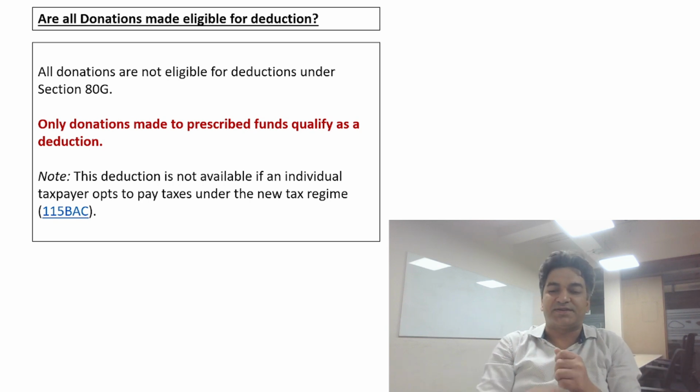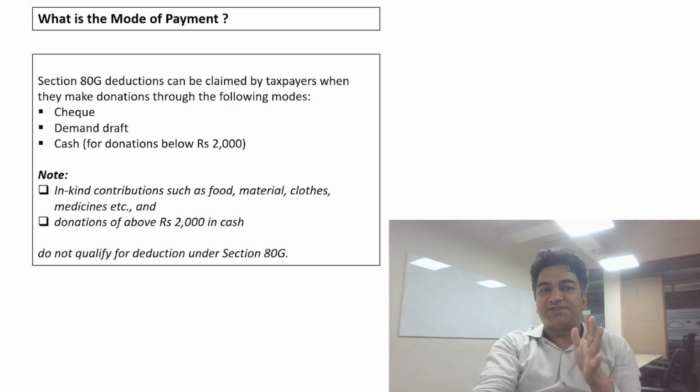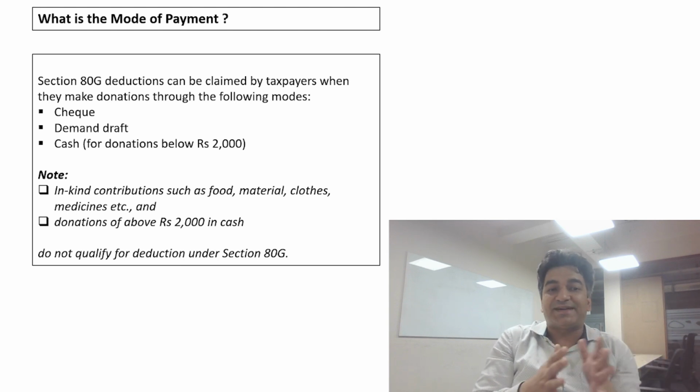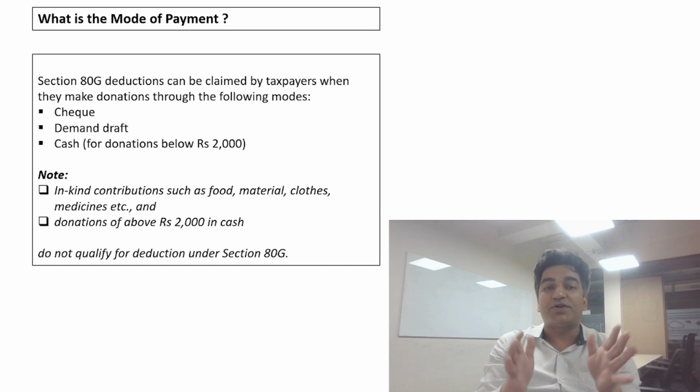So friends, another important point to note is what will be the mode of payment to claim the deductions under Section 80G. 80G deductions can only be claimed if these are made through cheques or demand drafts. However, donations below 2000 can be made in cash. In-kind contributions such as food, material, clothes, medicines, etc., and donations above 2000 rupees in cash do not qualify for deduction under Section 80G.